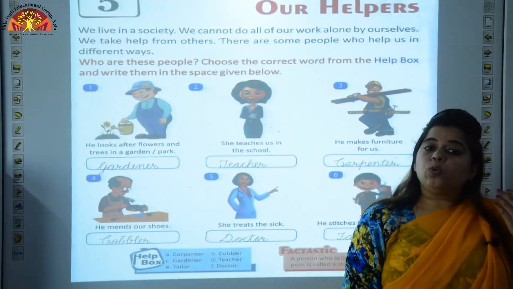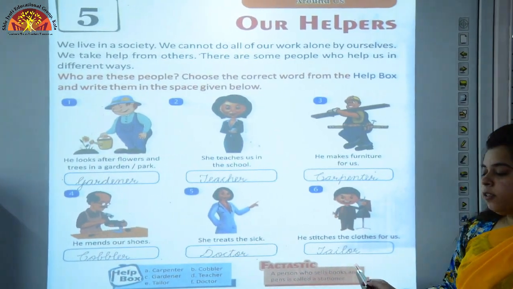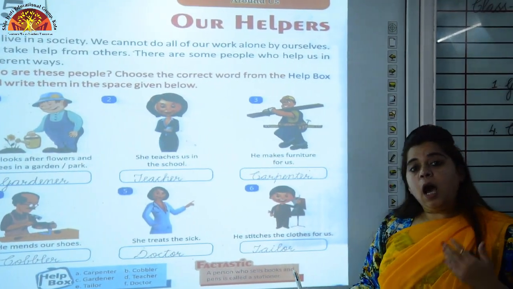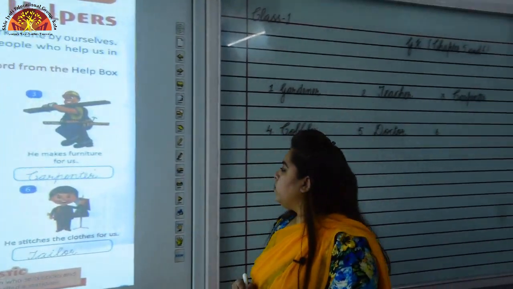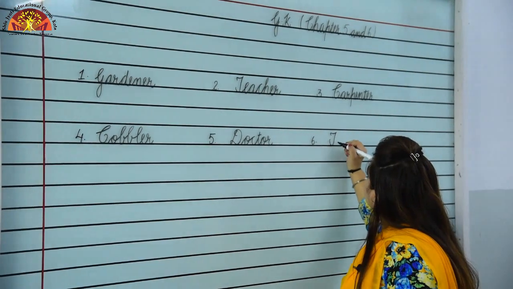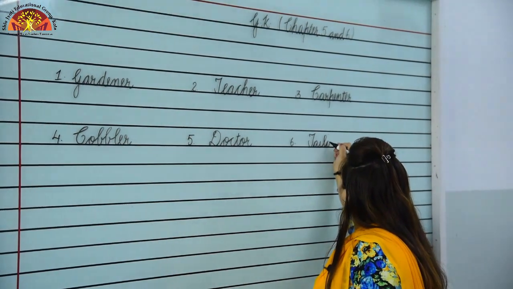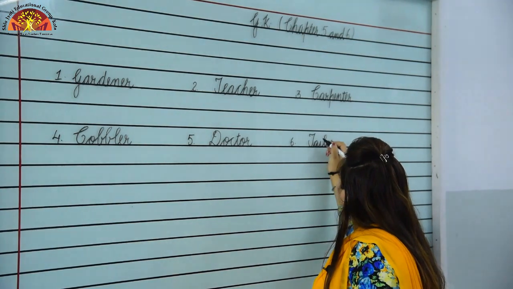Number 6. He stitches the clothes for us. Now children, who stitches clothes for us? Tailor. Now let's see how to write tailor. T-A-I-L-O-R. Tailor.